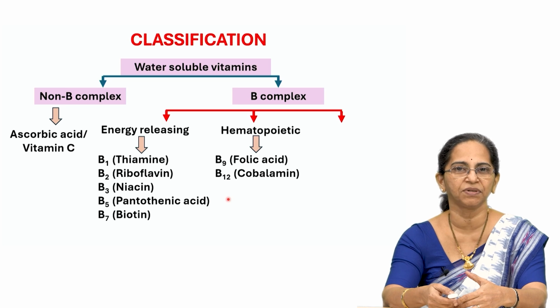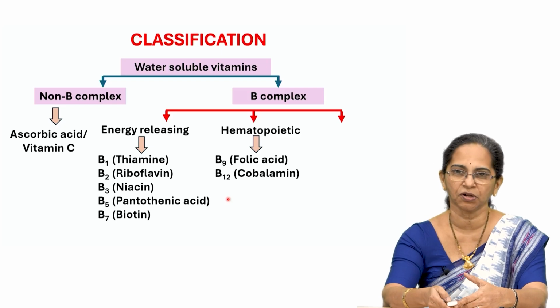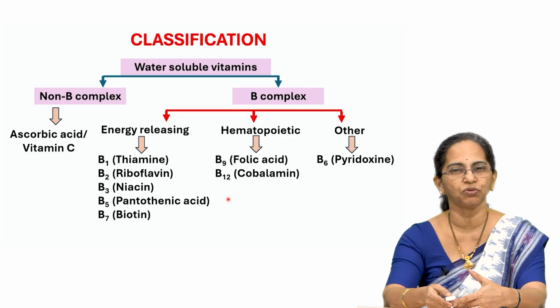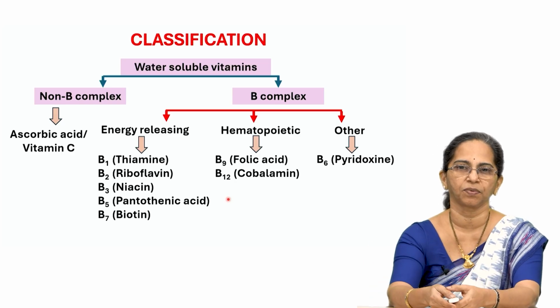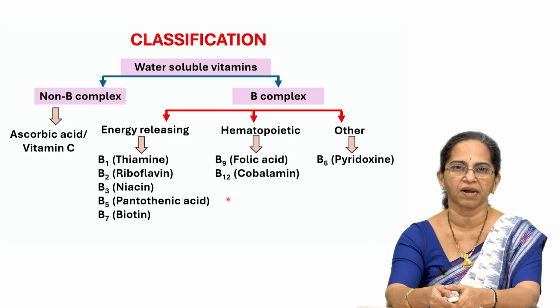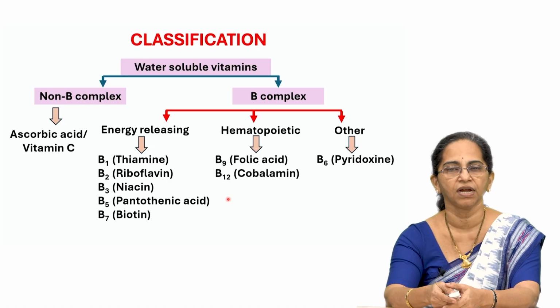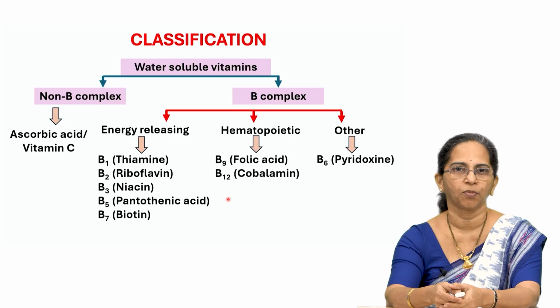What are the examples of hematopoietic vitamins? Folic acid and cobalamin. Of course, pyridoxine also can be called hematopoietic, otherwise you usually put it in the other group. Pyridoxine has a partly important role in heme synthesis and therefore it can be involved in erythropoiesis.